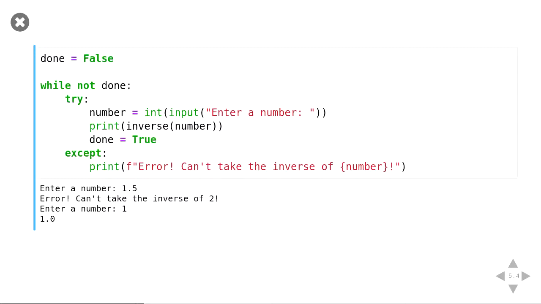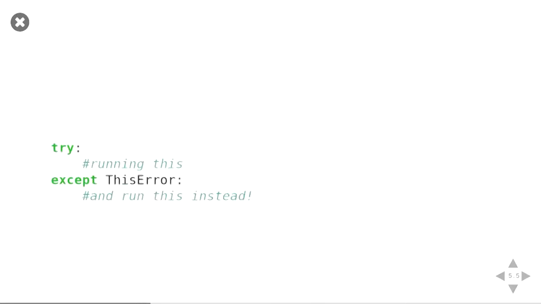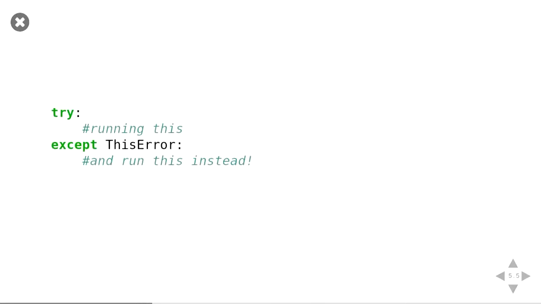And what you find is that the problem here is our try except statement is actually saying, try running this bit of code. If any error happens, catch it, and then do whatever else. And so what we actually want is to say, try running this, and if we expect this specific thing to happen, then run this instead.